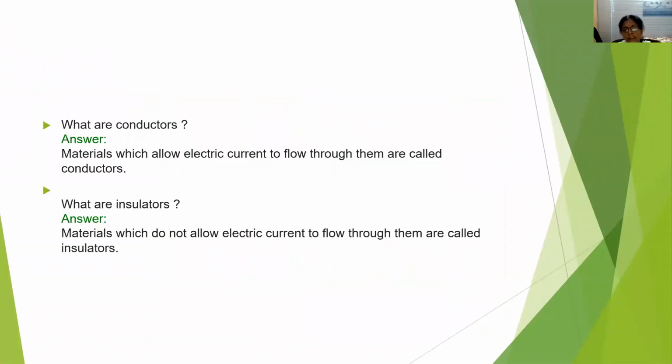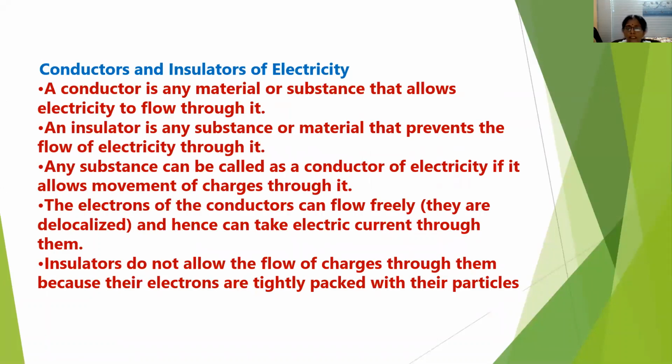So what are conductors? Materials which allow electric current to flow through them are called conductors. And what are insulators? Materials which do not allow electric current to flow through them are called insulators. A conductor is any material or substance that allows electricity to flow through it, and an insulator is any substance or material that does not allow electricity to pass through it.